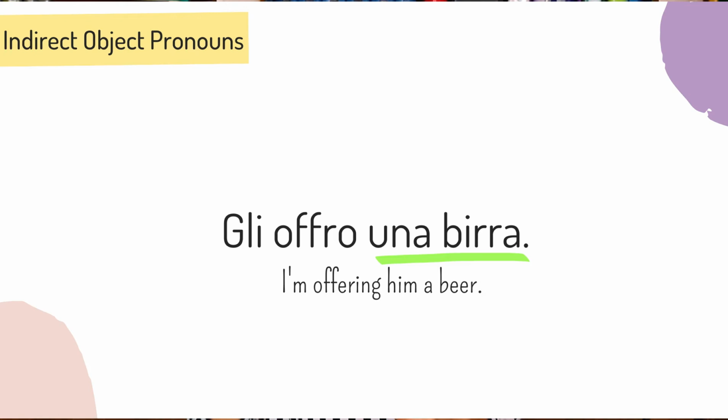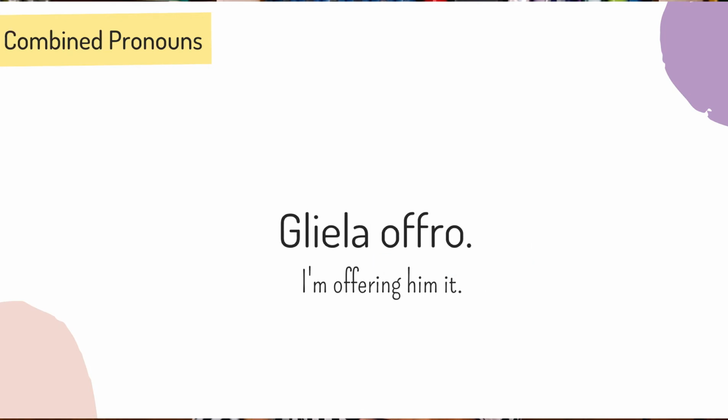I'm offering Luca a beer. I'm offering him it. How do we say this? Una birra can be replaced by the direct object pronoun la. So the sentence would become gliela offro. What's gliela?